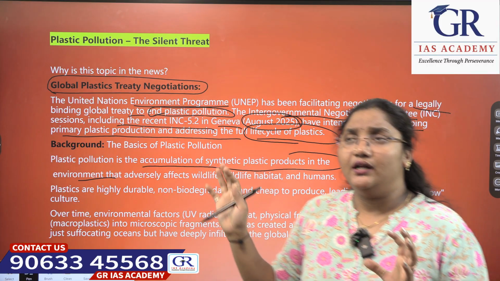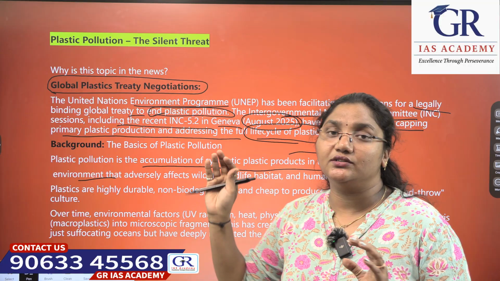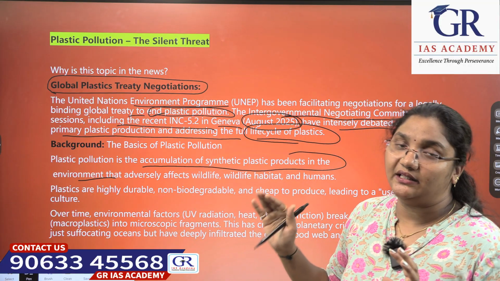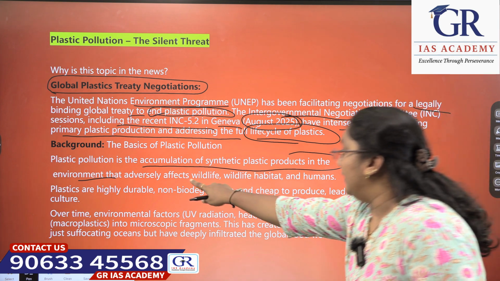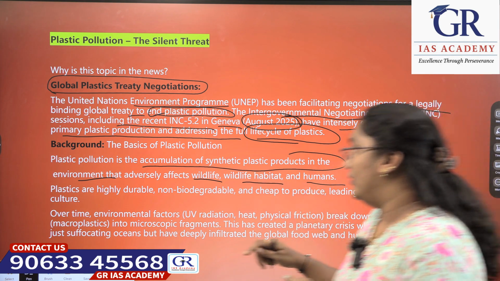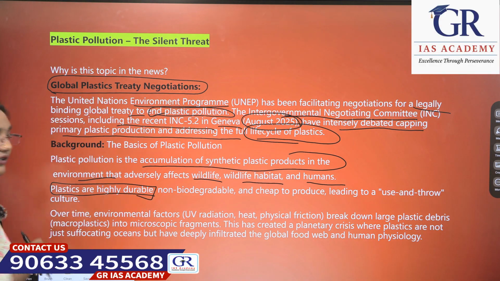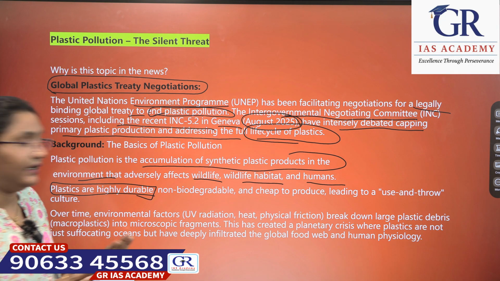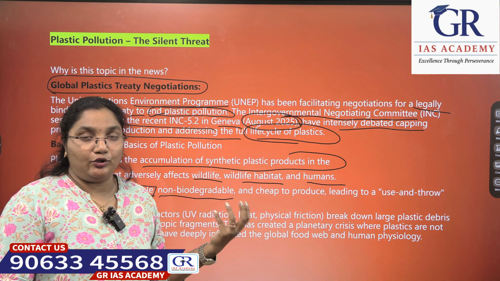Obviously, not only wildlife, in oceanic waters also, the fishes are also being affected by the plastic which we are throwing into the ocean. It affects wildlife habitat and humans as well as the oceans. Plastics are highly durable, which means they are non-biodegradable, and they are also cheap to produce.